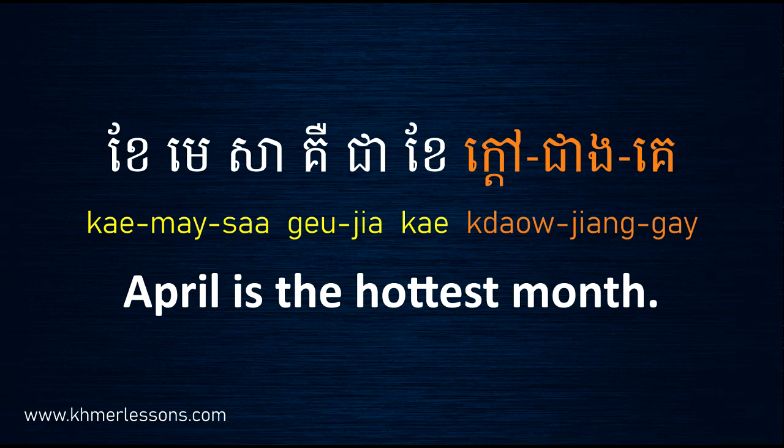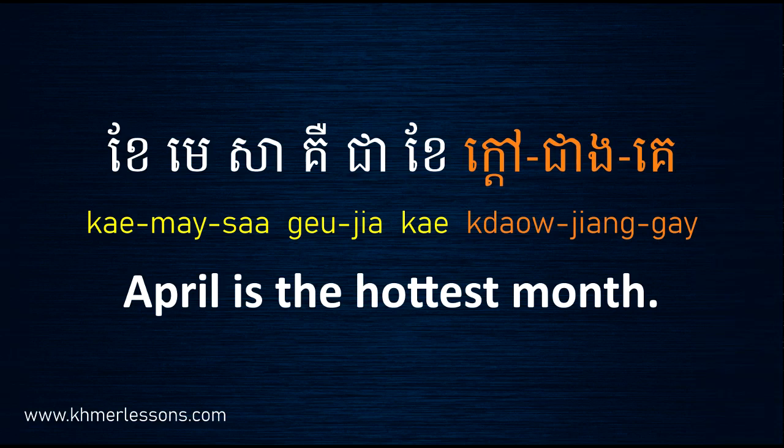Now in the sentence, you see the word hot, you say ក្តៅ. When you change to superlative, the hottest, in Khmer you say ក្តៅជាងគេ. ខែមេសា means April, គឺជា is 'to be', and ខែ is month.